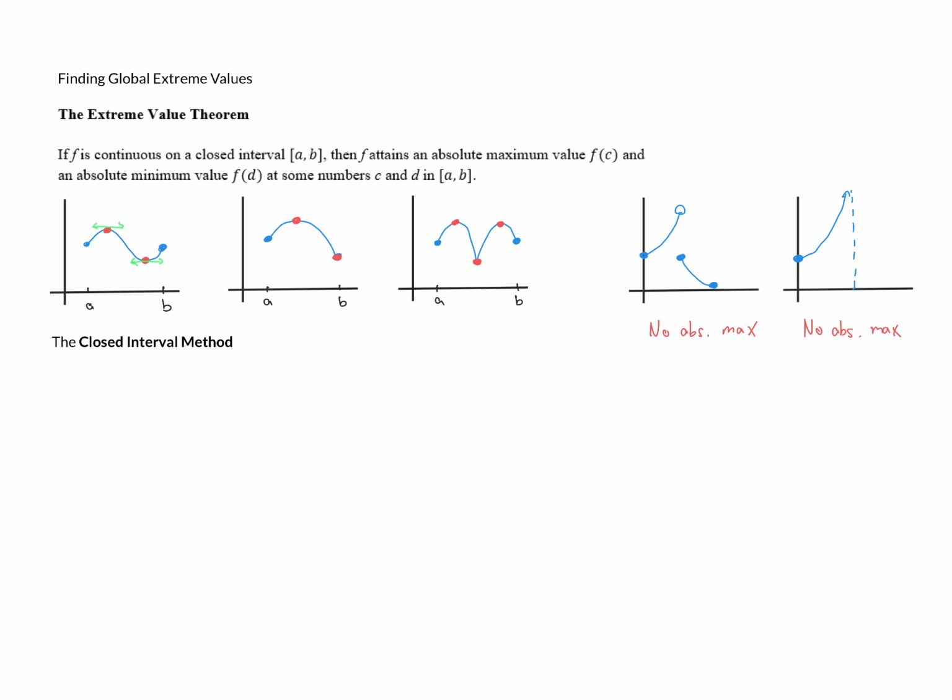If we look at the second graph, we do see one situation where that's the case. We've got a horizontal tangent line up there, but we also have a global extreme value, this global minimum, at an endpoint. So it's possible that an endpoint of a closed interval is going to give us an absolute maximum or minimum value. So we have to check those as well.